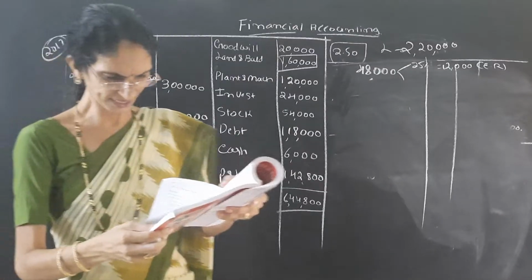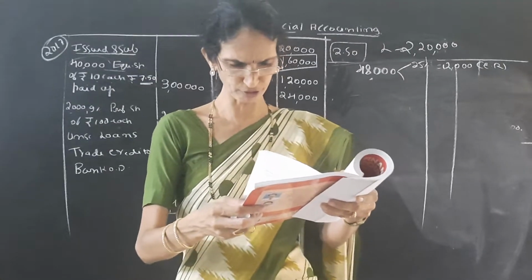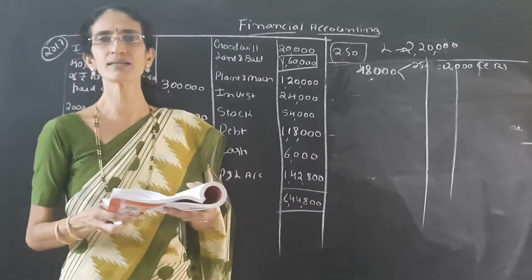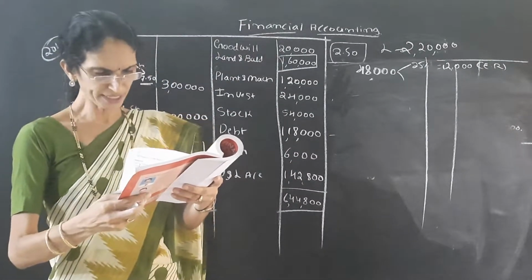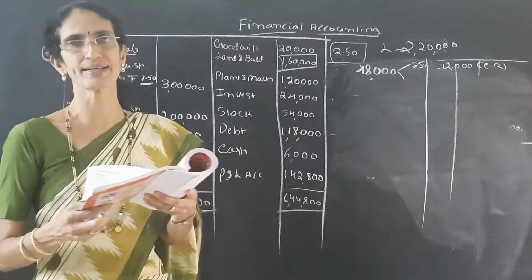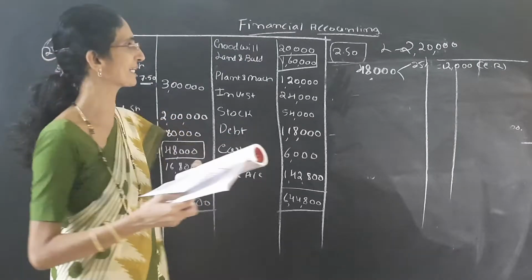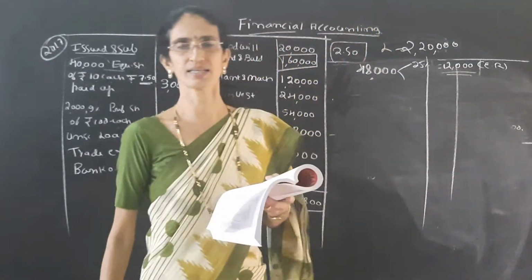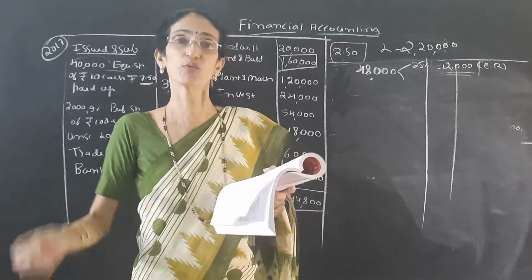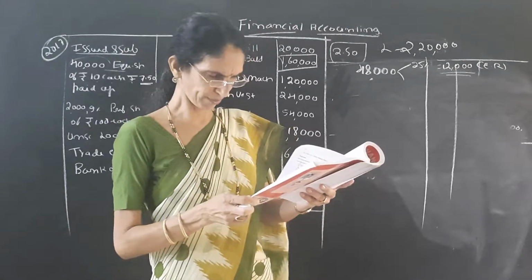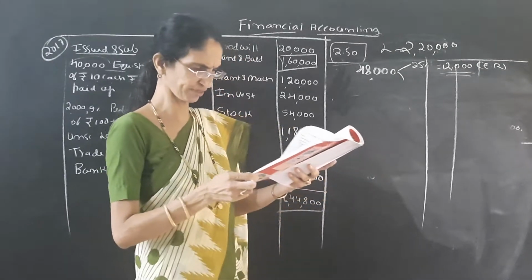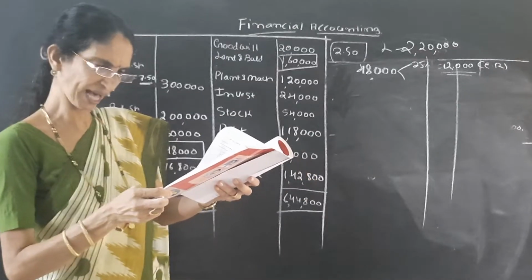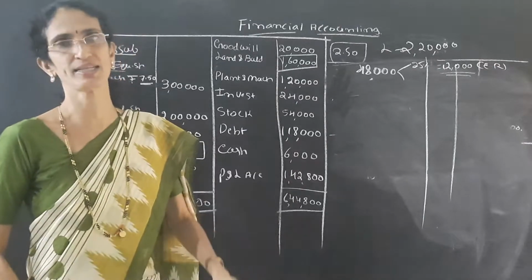Once again, trade creditors have consented to forgo 25% of their liability on a condition that 25% of the net liability is to be paid immediately and the balance is to be paid within 1 year. Net liability means after deducting this amount, transfer it to reduction account and the remaining amount.